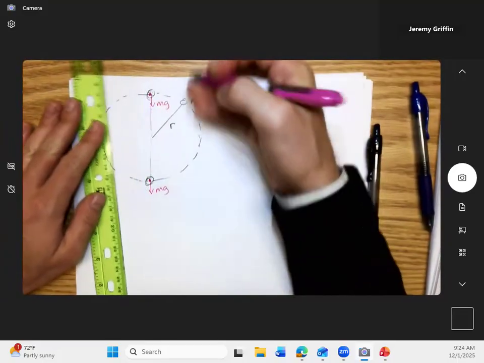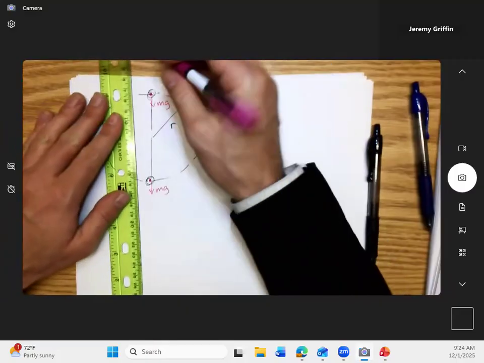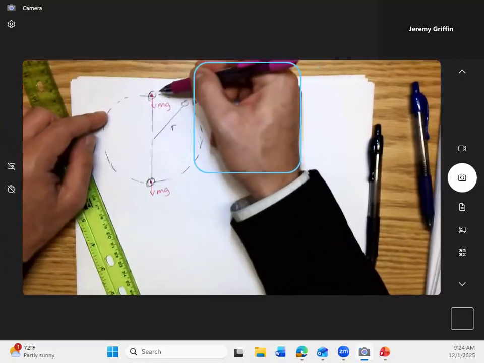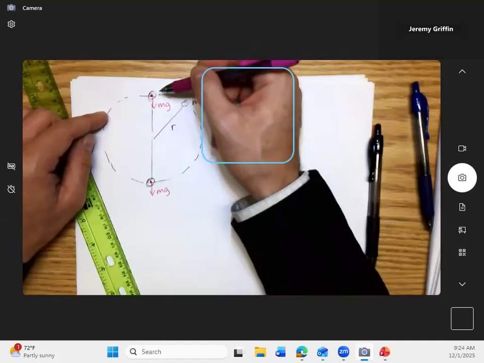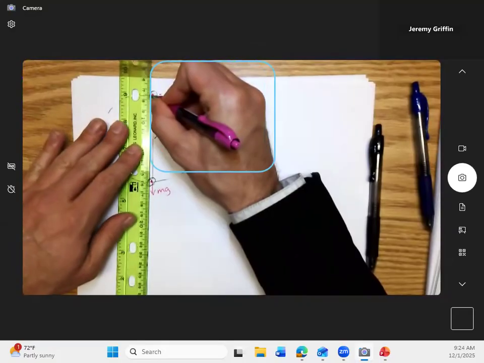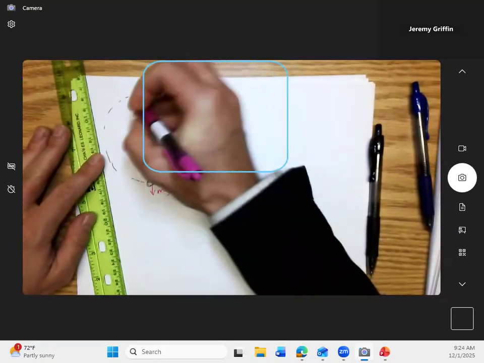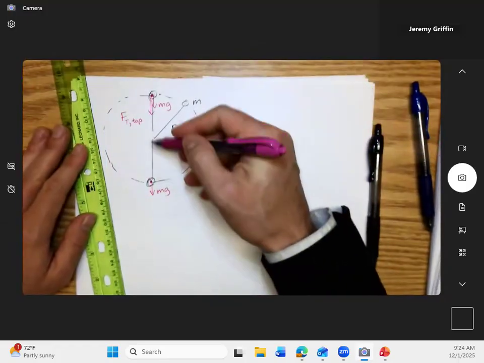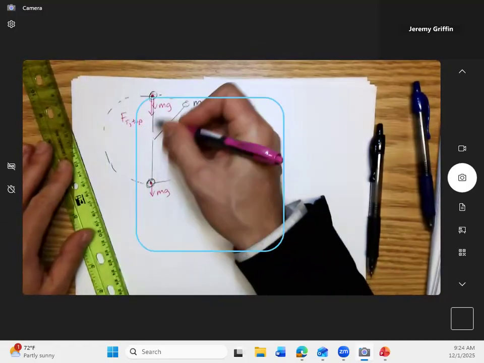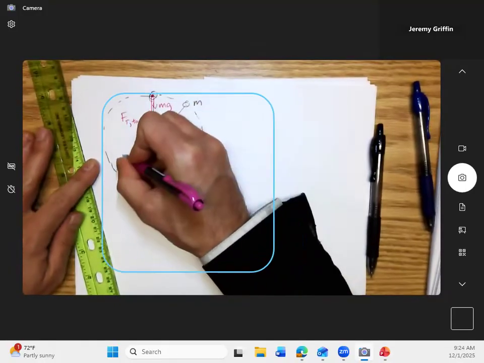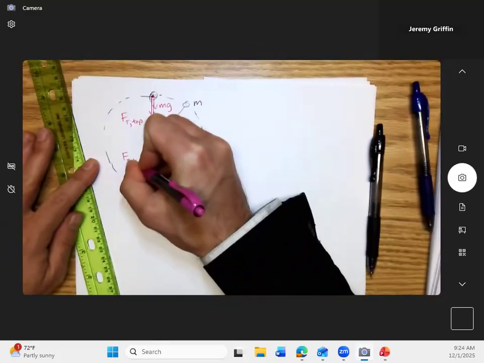And how about the tension of the string? Is it possible there's zero tension at the top? Yeah, if it just barely gets around at some minimum speed. Or maybe there's a little tension, or maybe there's a lot of tension. I'll call it F_T top. And how about the bottom? Do you think the tension is pulling up? Yeah, and it will be bigger. I can know that intuitively. I'll call it F_T bottom.